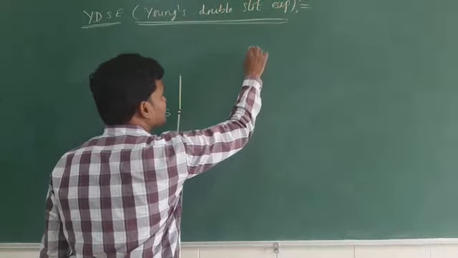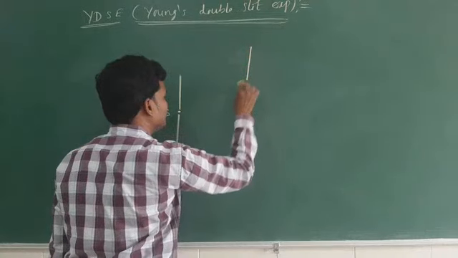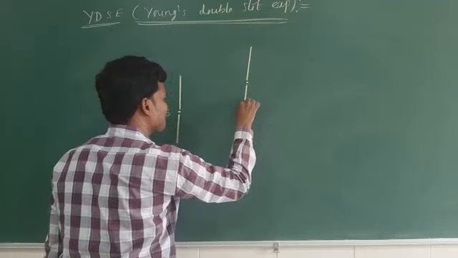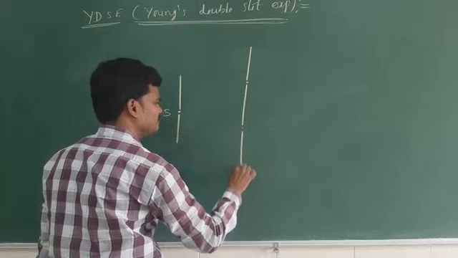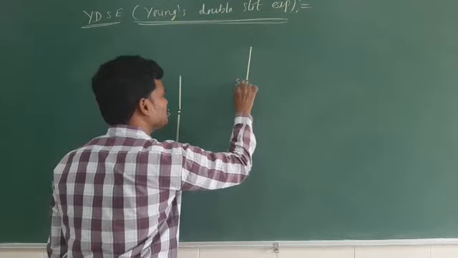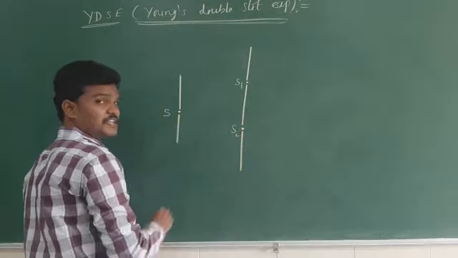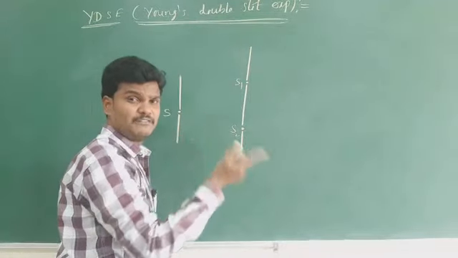And at a certain distance, he placed two pinholes. This is one pinhole. This is another pinhole. What about these two pinholes? Coherent sources. Each and every source will emit. This is a point source. Does a point source emit spherical wave fronts or cylindrical?